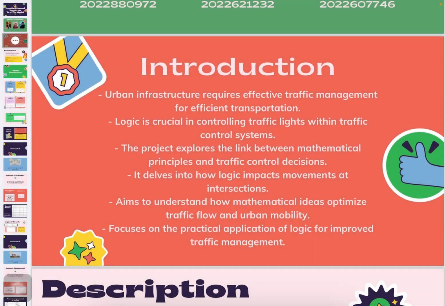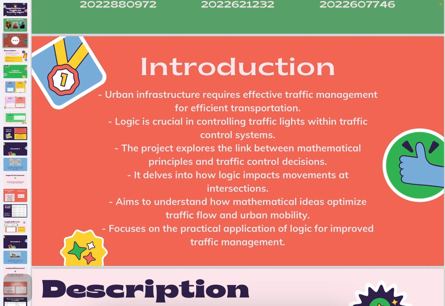Introduction. Urban infrastructure cannot function properly without effective traffic management, and maintaining safe and efficient traffic patterns is essential to facilitating efficient transportation flows. The use of logic to control traffic light operation is the fundamental component of traffic control systems.